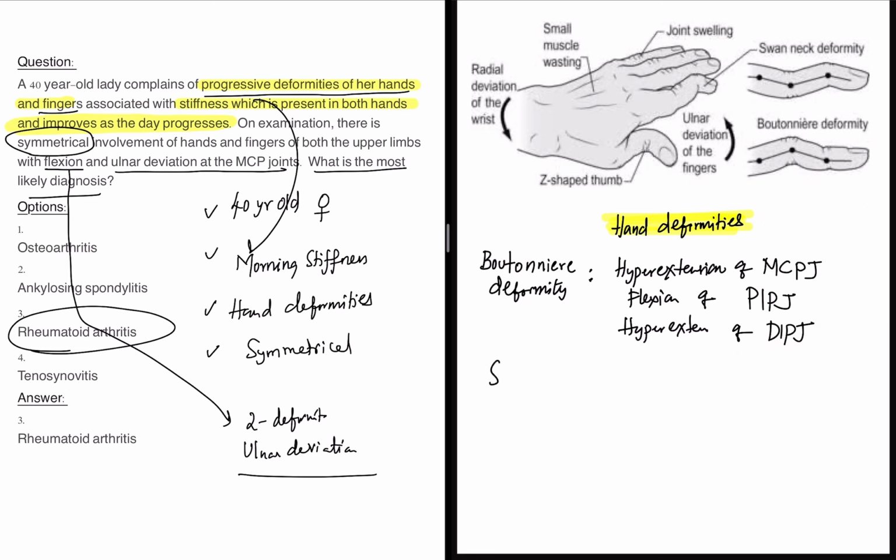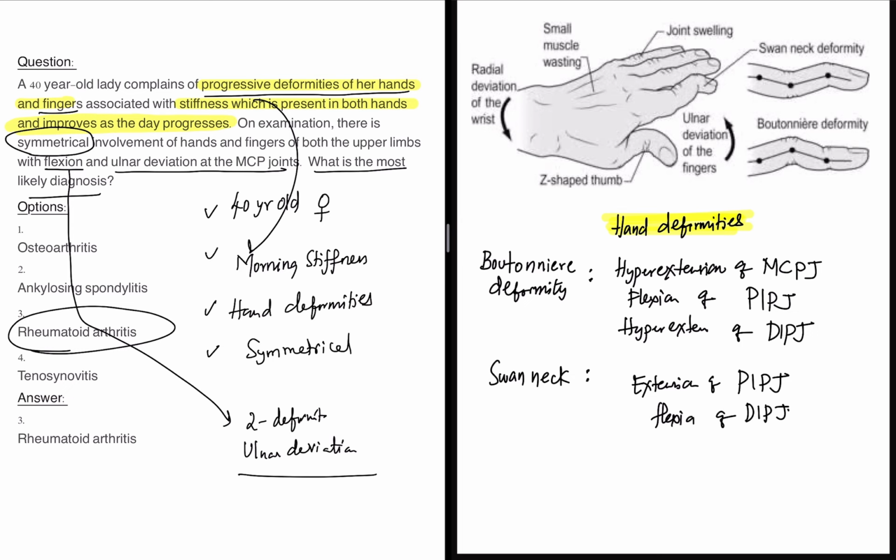We also have another deformity, that is swan neck deformity. In swan neck deformity, yes, there will be hyperextension of MCP, but what is more important is, here you see, instead of flexion of PIP, you have hyperextension of the PIP joint, and there will be flexion of the DIP joint.